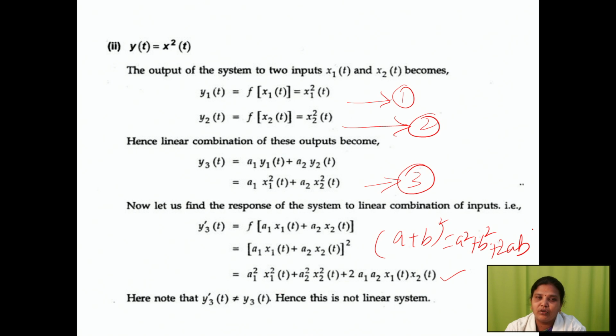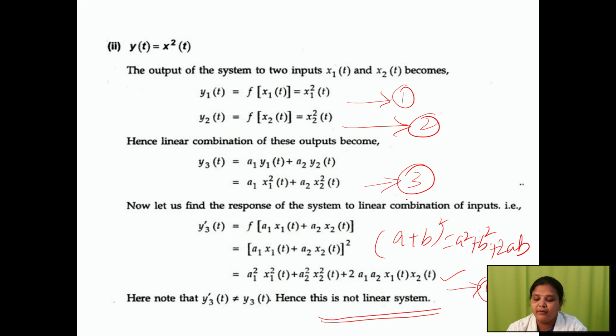Here we have to compare the third and fourth equation. If the third and fourth equations are equal, we can conclude that the system is linear. If it is not, that is your non-linear system. If both equations are not equal, the system does not satisfy the superposition principle, so this system is called a non-linear system. It is very important. You have to write this.